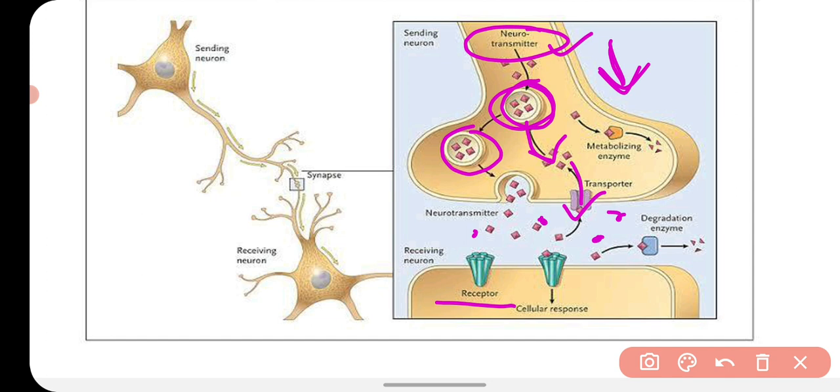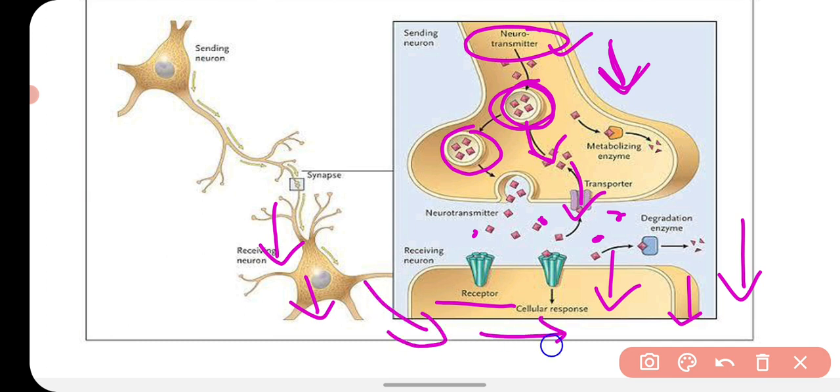As the neurotransmitter reaches the dendrites, it again triggers the same kind of electrical impulse, and then that electrical impulse goes into the next neuron, and likewise it passes on to the next neuron.